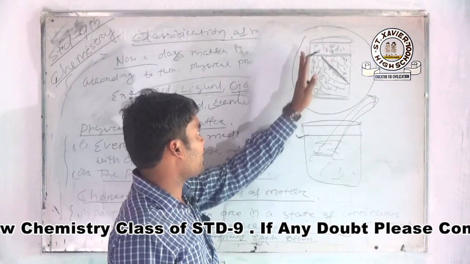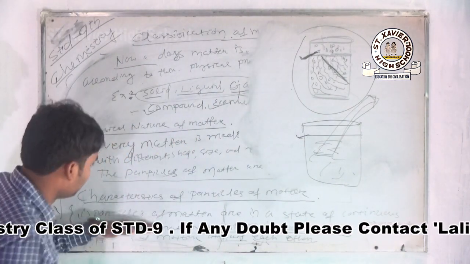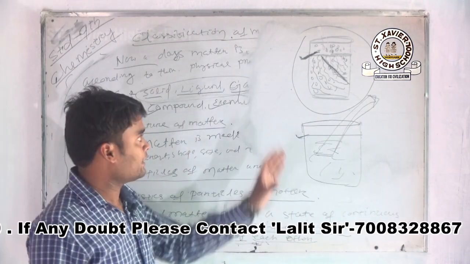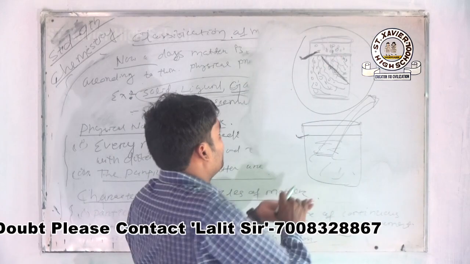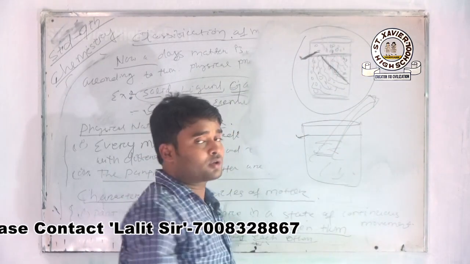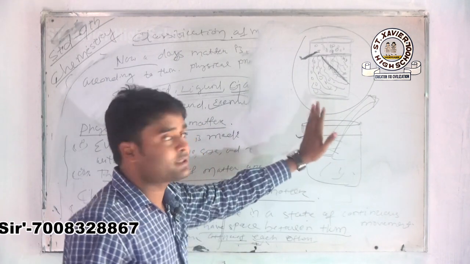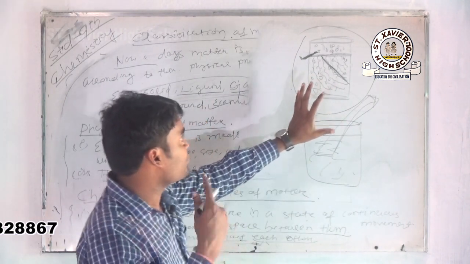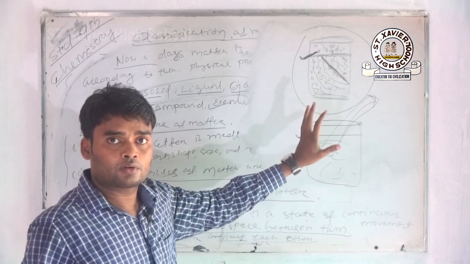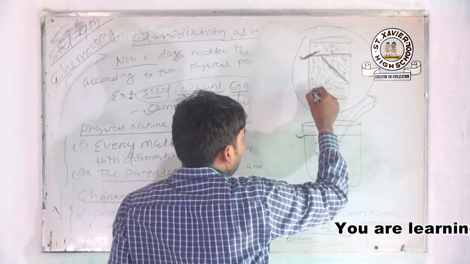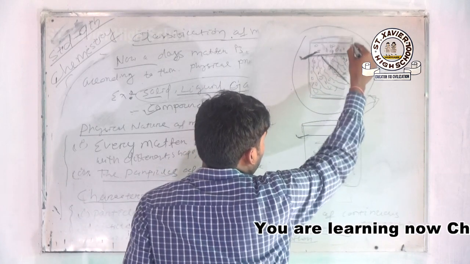Then again I repeat the first case. First case, the particles of matter are in a state of continuous movement. When you take a glass tumbler filled with water and add some drops of ink inside the water, then after some time we notice that all the ink is spread over the water. So this shows the particles of matter are in continuous movement.